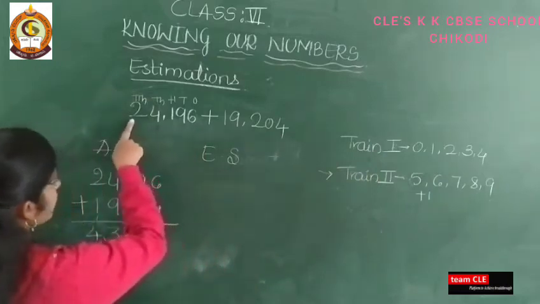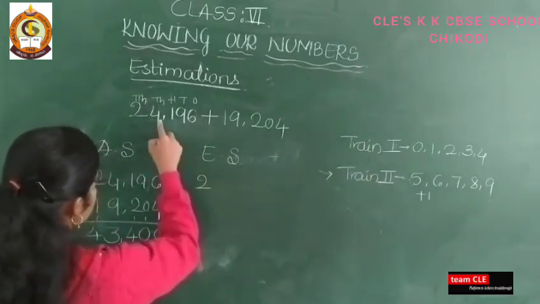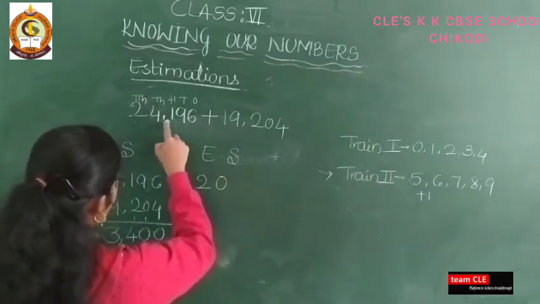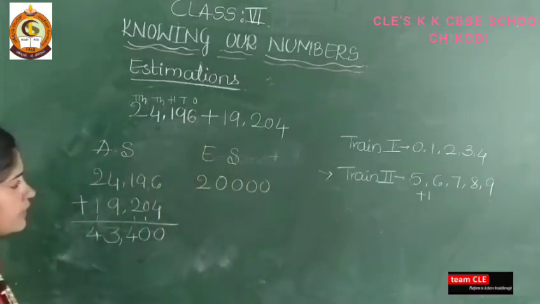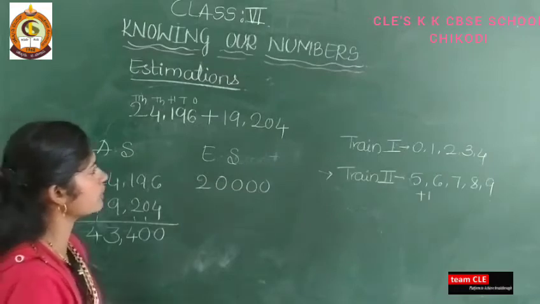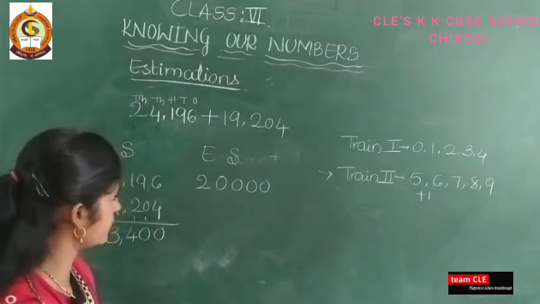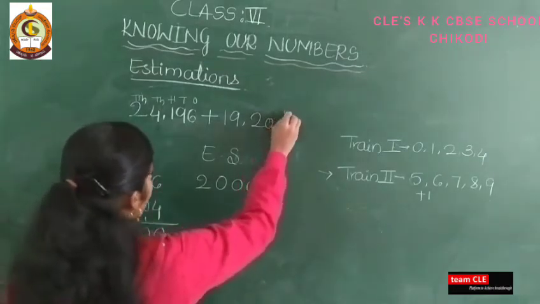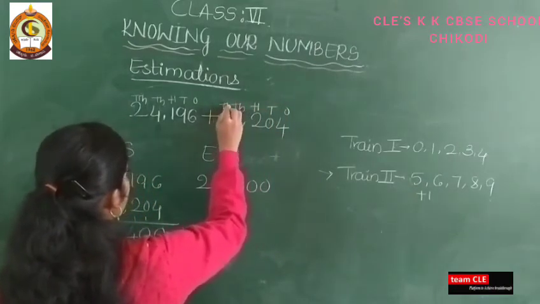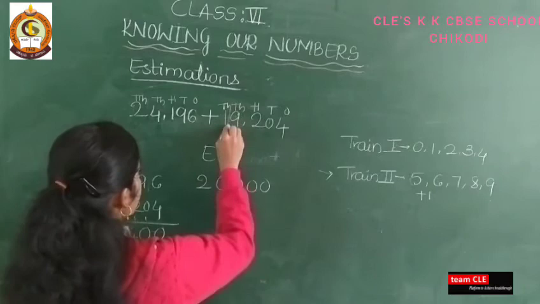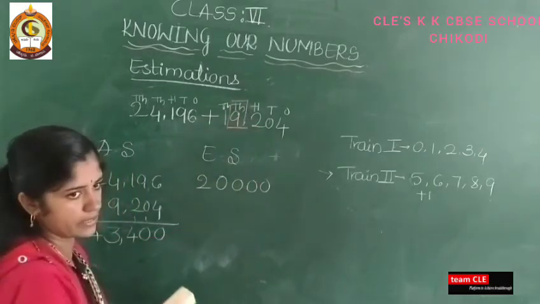Then there is no need to add 1, keep 2 as it is and the remaining digits become 0. So this is the estimated sum of 24,196.